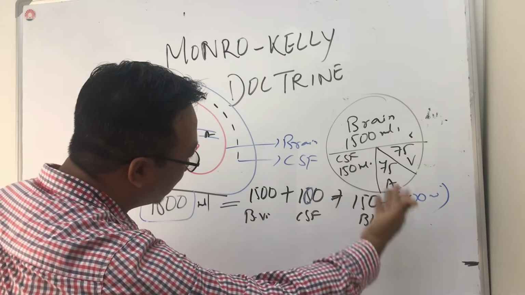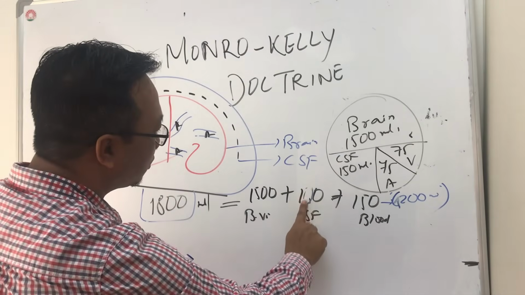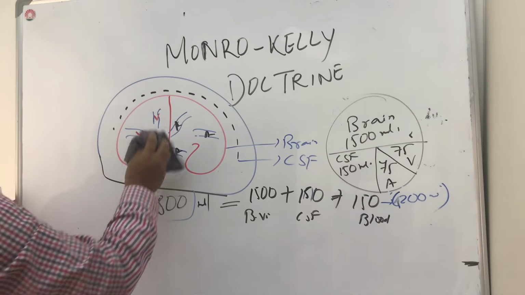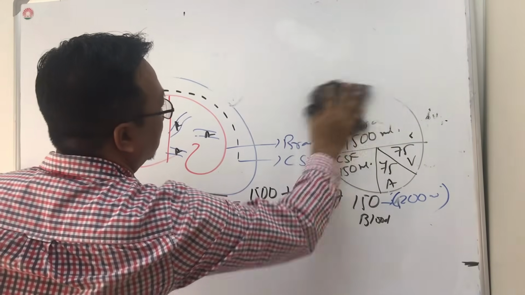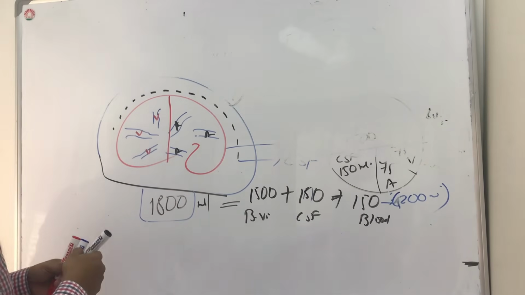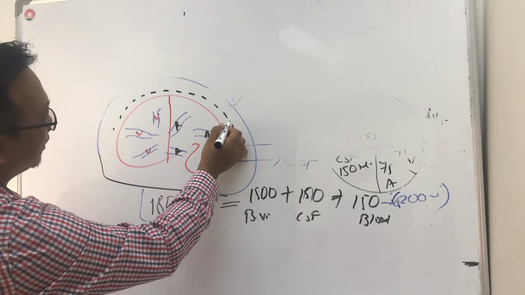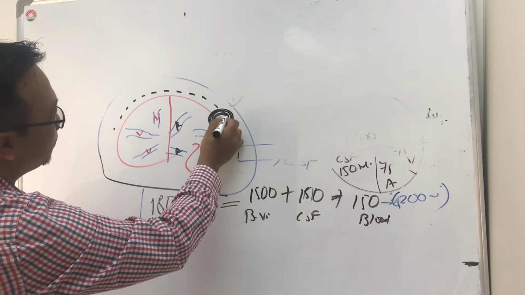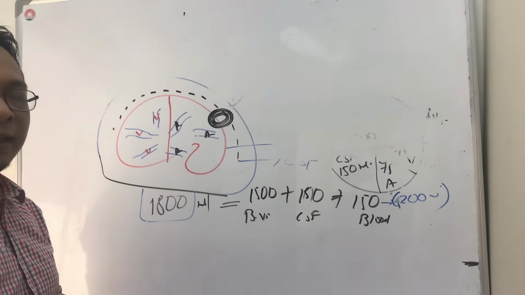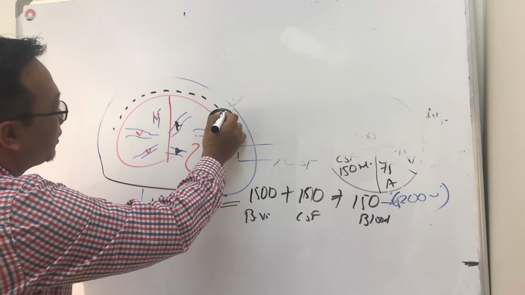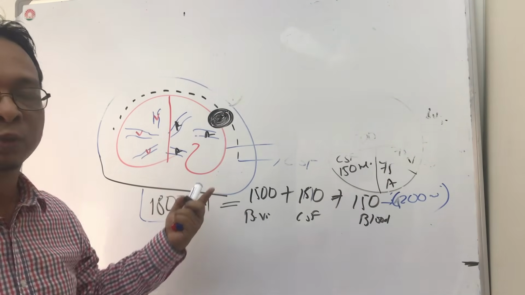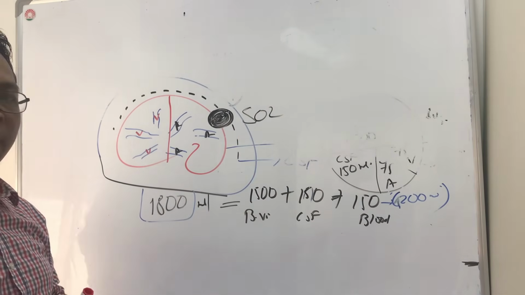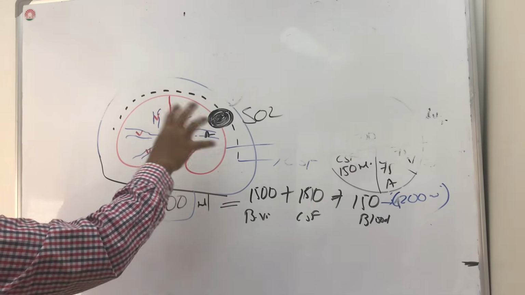Now let's say there is more blood volume. This is just a situation I'm describing. Let's try to understand in a different way. Let's say there is a space occupying lesion. There is internal bleeding because of a head injury, and blood collected here is taking its own space. It is not supposed to be there, but now there is a space occupying lesion, SOL. Let's see what will happen.